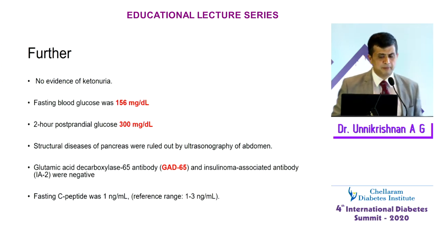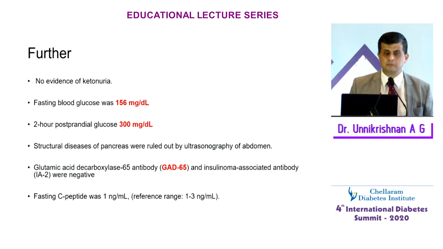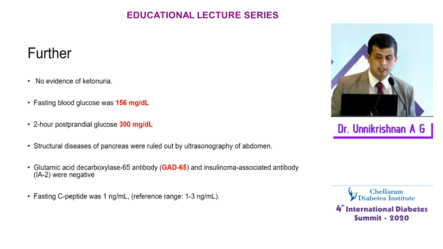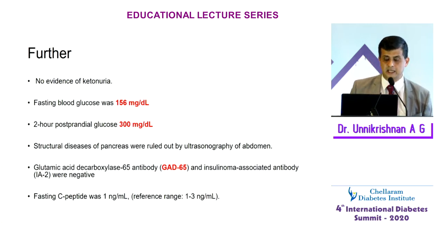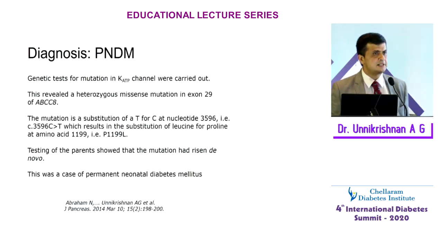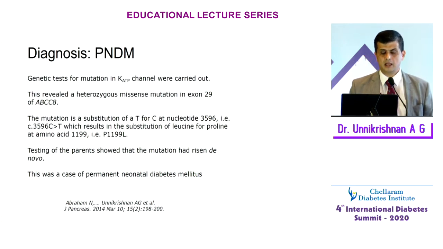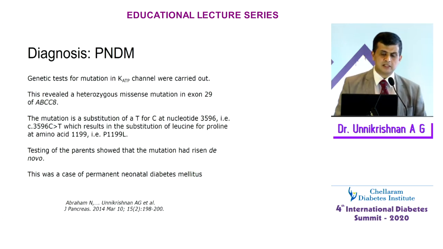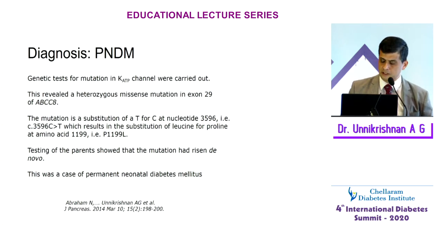Structural diseases of the pancreas were ruled out by ultrasound abdomen. The GAD antibody and insulinoma associated antibodies were negative, and the C-peptide was 1, not extremely low. So we sent the sample to Dr. Hattersley's team in the UK, and we did the genetic tests at that point of time, and we found that the baby had genetic mutations in the potassium ATP channel, and there was a heterozygous mutation in exon 29.